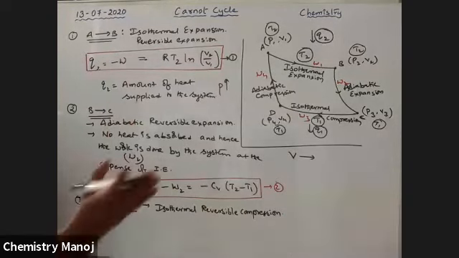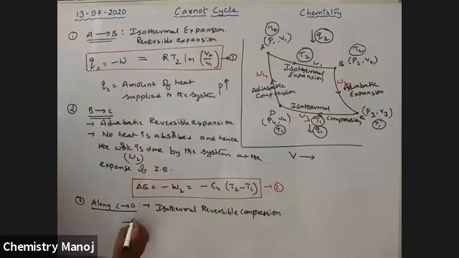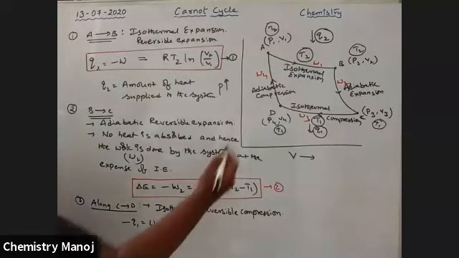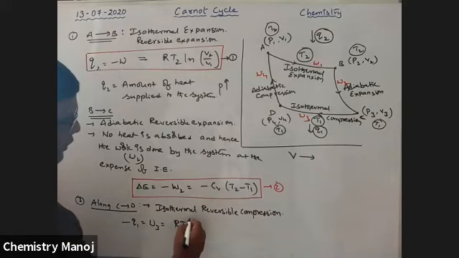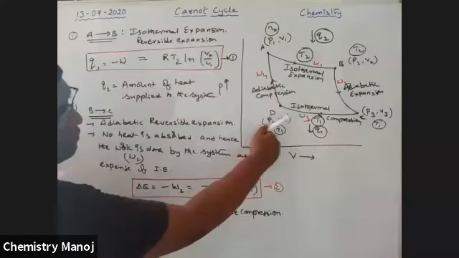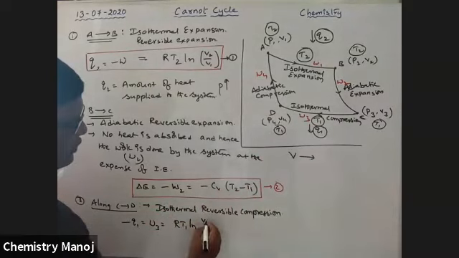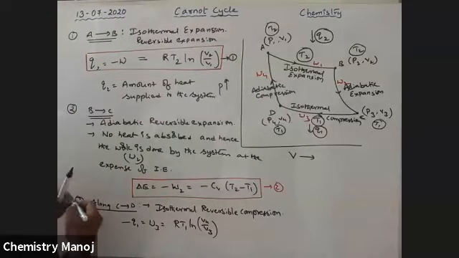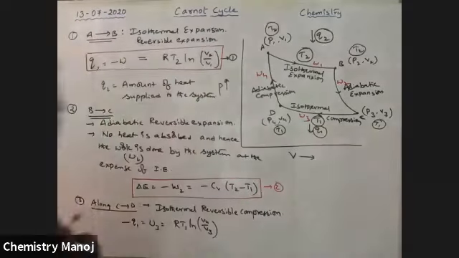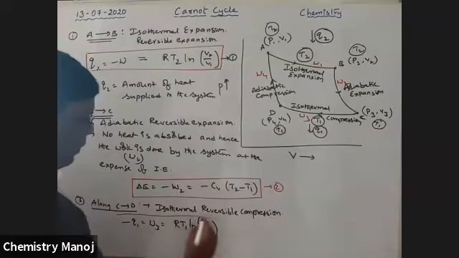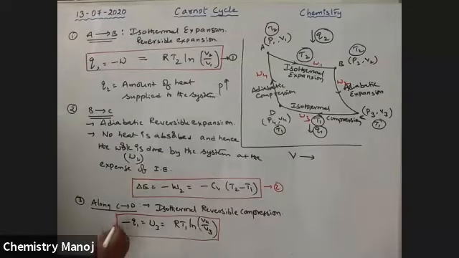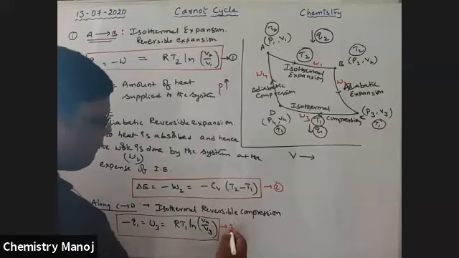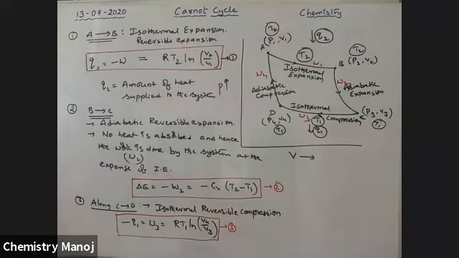Heat is lost, so minus Q1 is equal to W3, which is equal to RT1 ln V4 by V3, with V4 the final volume and V3 the initial volume. It is the work done along CD. This is 3.